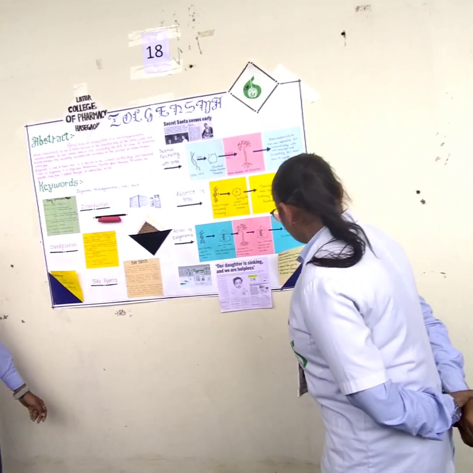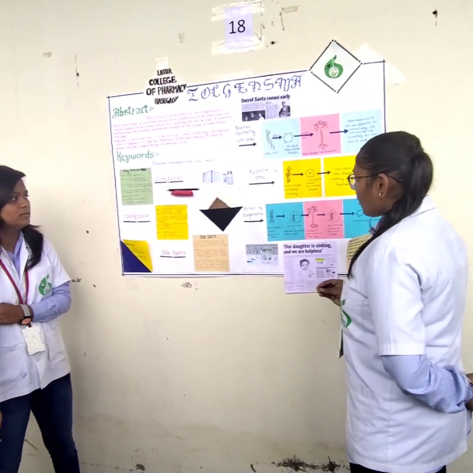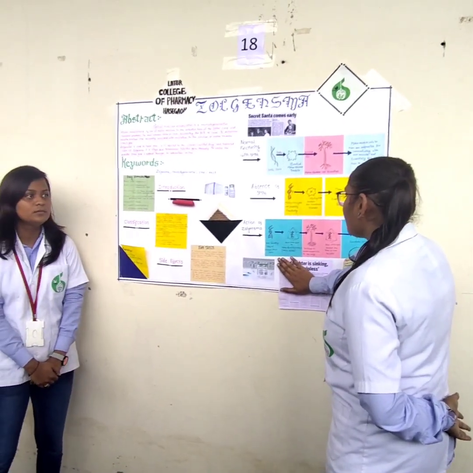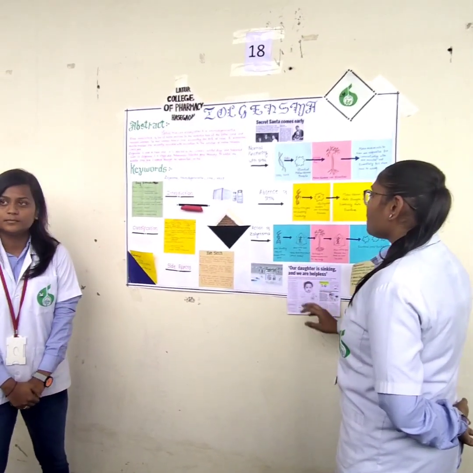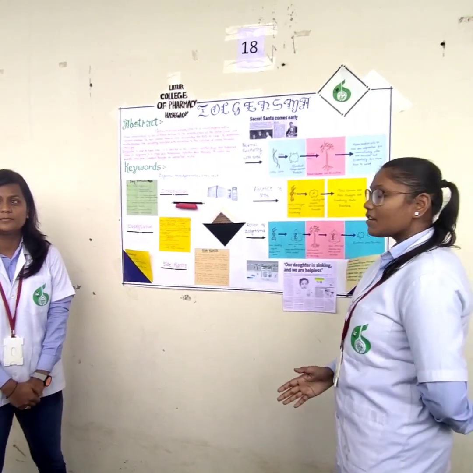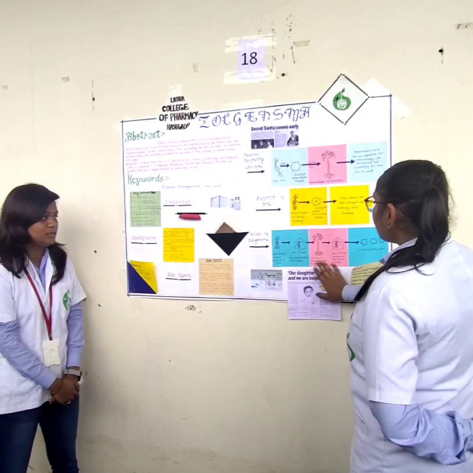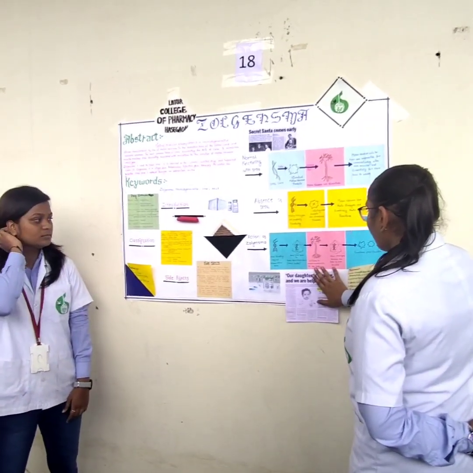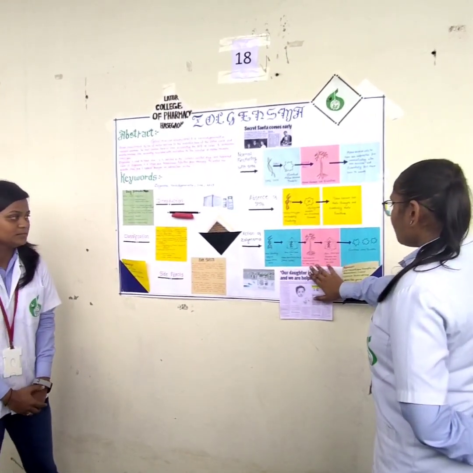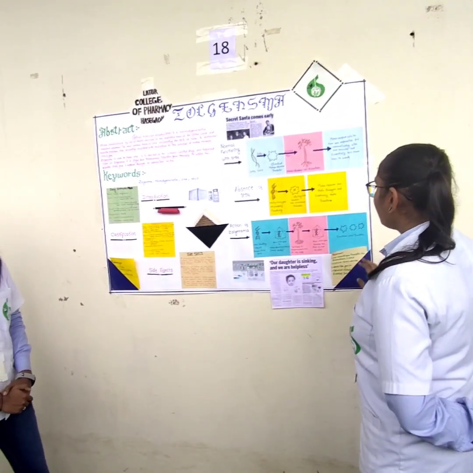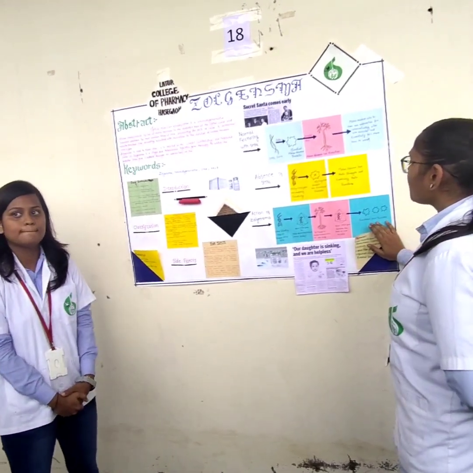Zolgensma contains a copy of the human SMN gene, placed in an adeno-associated virus 9, which acts as a carrier to the body. It delivers the gene to the motor neuron cells, and this new SMN gene becomes part of the DNA of the patient, which leads to proper functioning and production of the SMN protein.